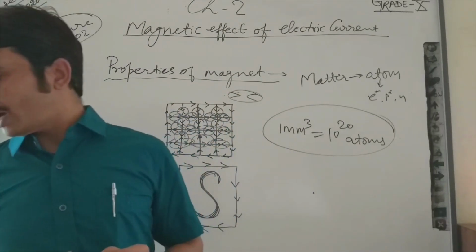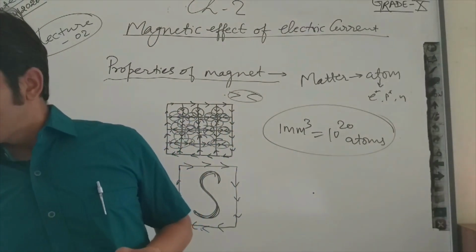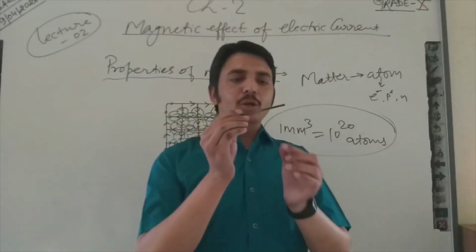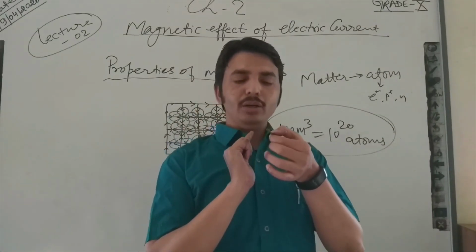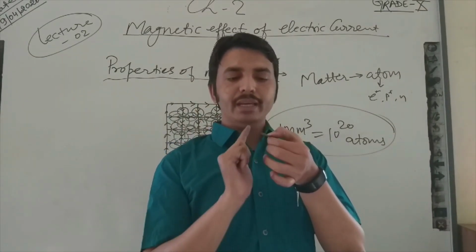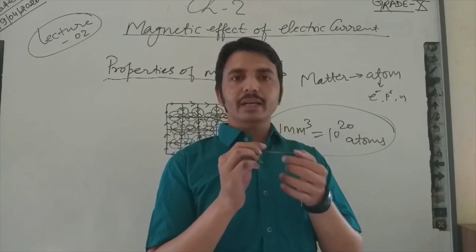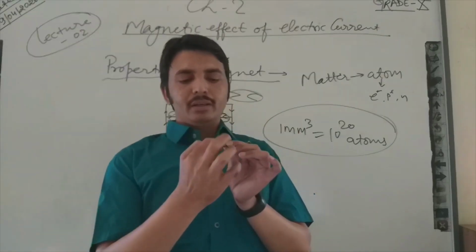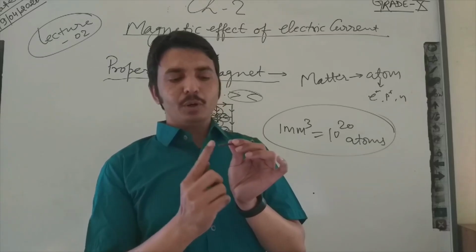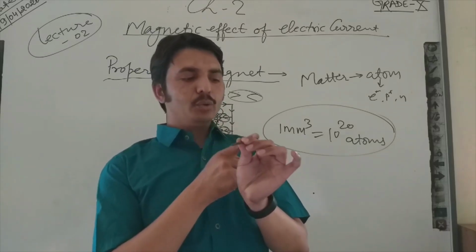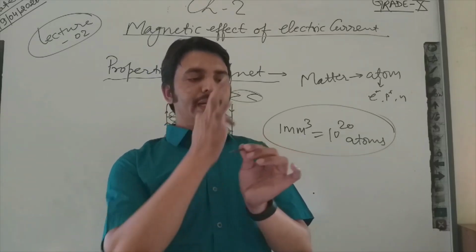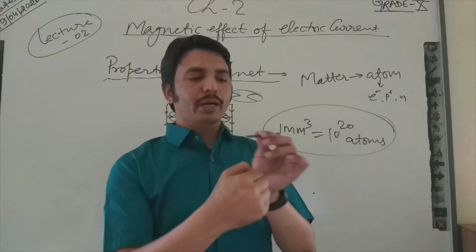Like that, if I have an iron piece, what will I do? I will only orient its current direction. If the current direction is oriented like that, the current direction will be similar from this end to this end, meaning all directions of currents will be clockwise.